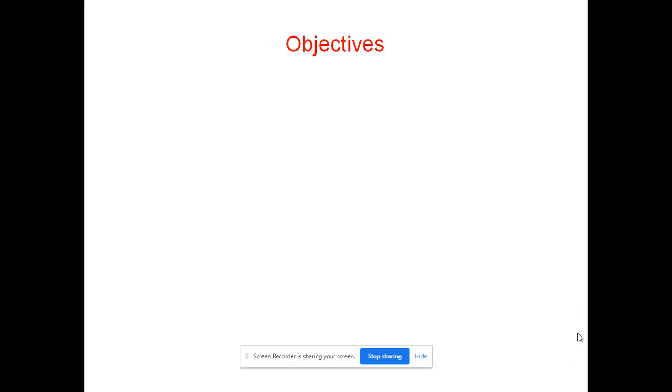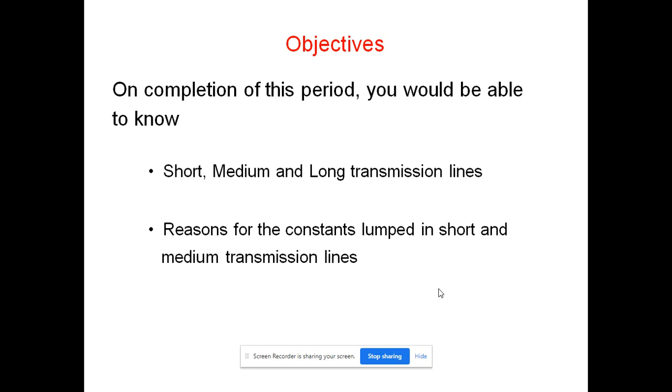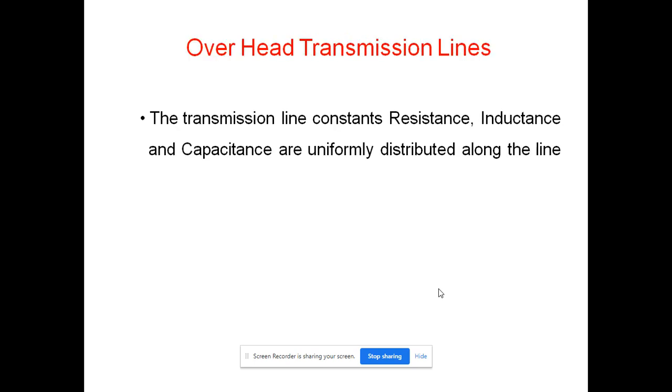Hello everyone. The main objective of today's presentation is to learn about the various types of transmission lines, that is the short transmission line and medium and long transmission lines. And also we'll be learning about the reasons for lumped constants in short and medium transmission lines, and also we'll be learning about the regulation and percentage regulation.